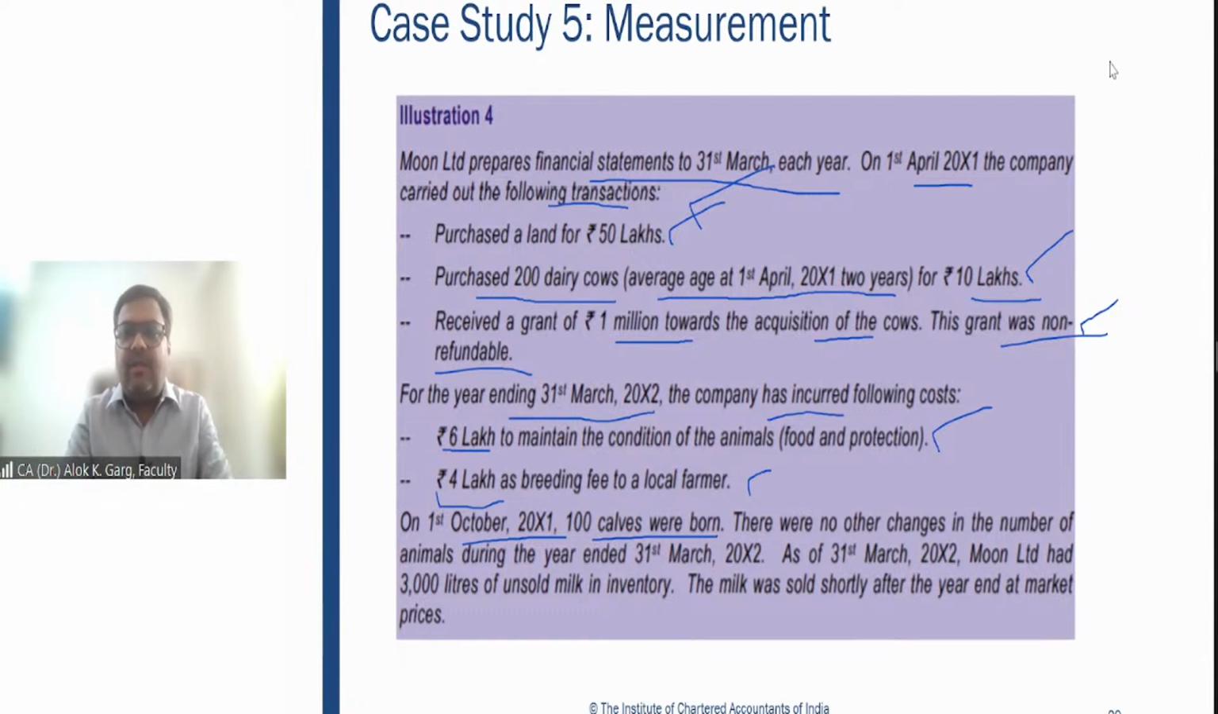Means the opening animals were 200 cows, plus 100 calves were born. Otherwise, there were no other changes as on the reporting date. Moon Limited has 3000 liters of unsold milk in inventory. The milk was sold shortly after the year end at the market prices.